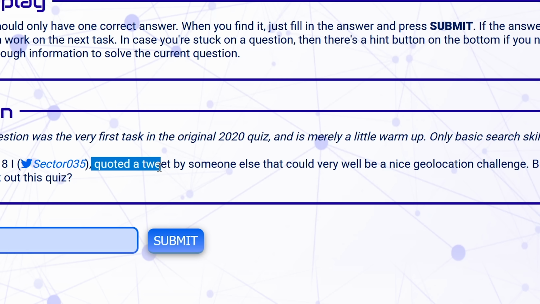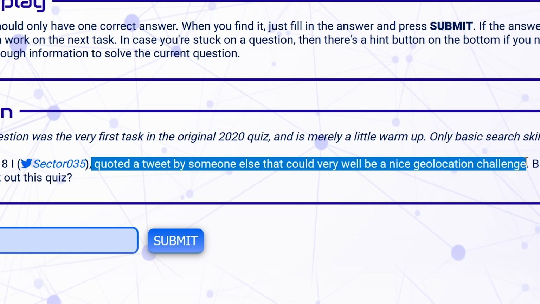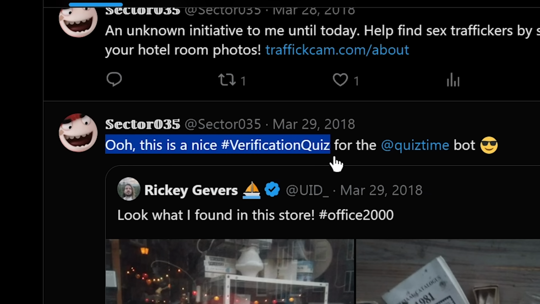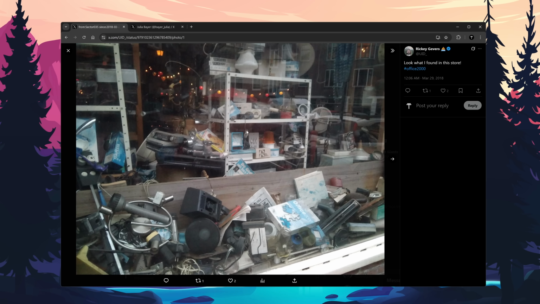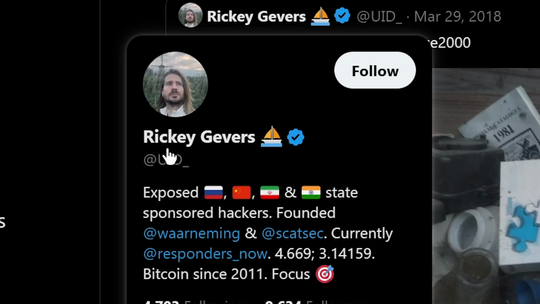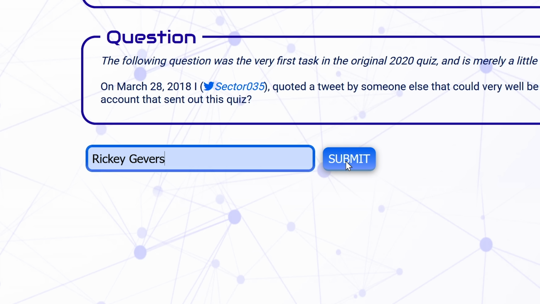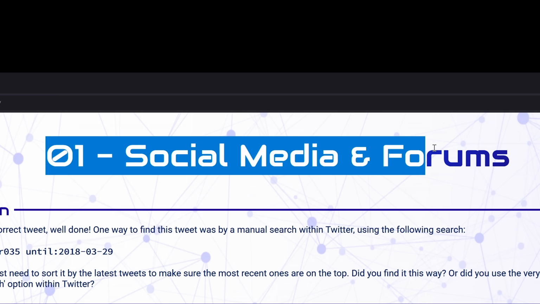Okay. This person quoted a tweet by someone else that could very well be a nice geolocation challenge. Oh, this is a nice verification quiz for the quiz time bot. Look what I found in this store. Could this be considered a geolocation challenge? They found the Office 2000 suite. Wait, is this the person? Ricky Jeevers. I guess let's try it out. That was it. Okay.